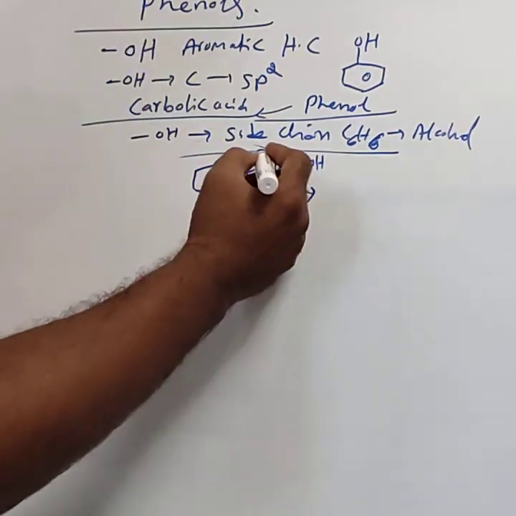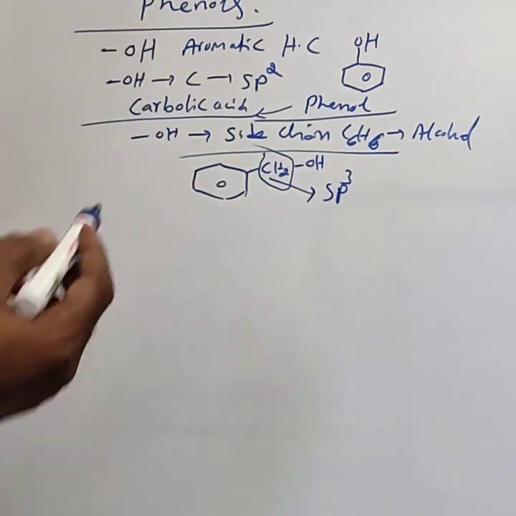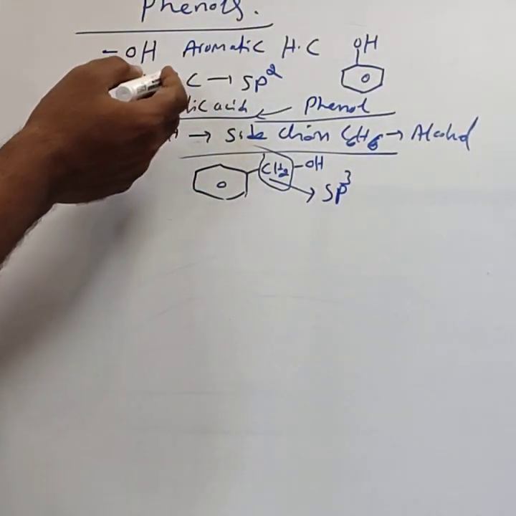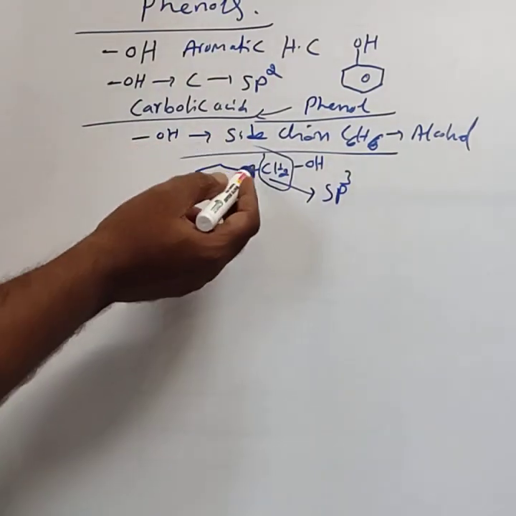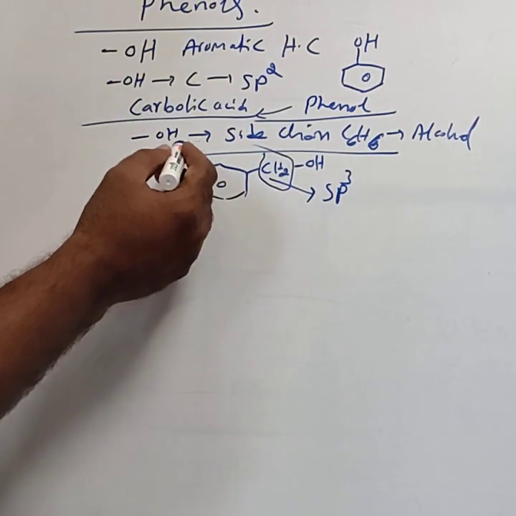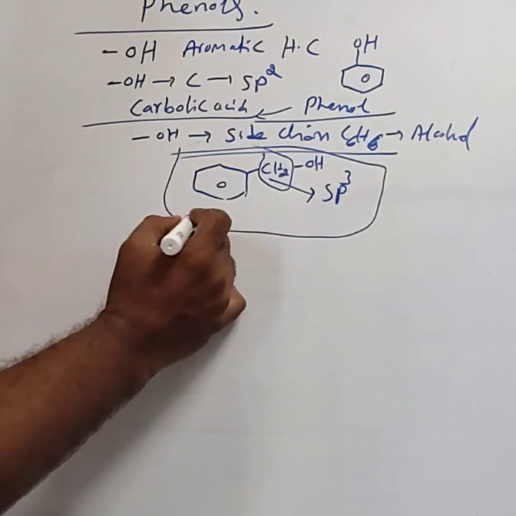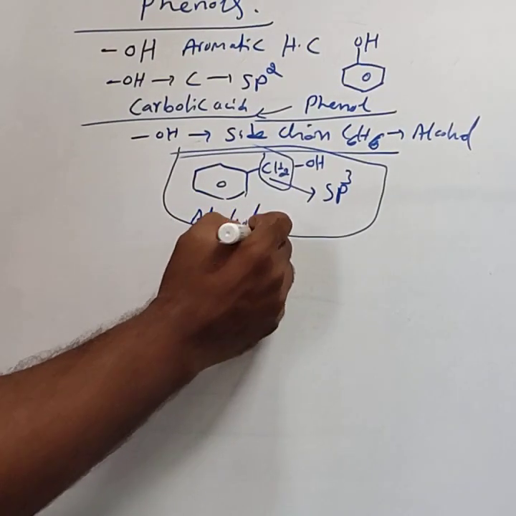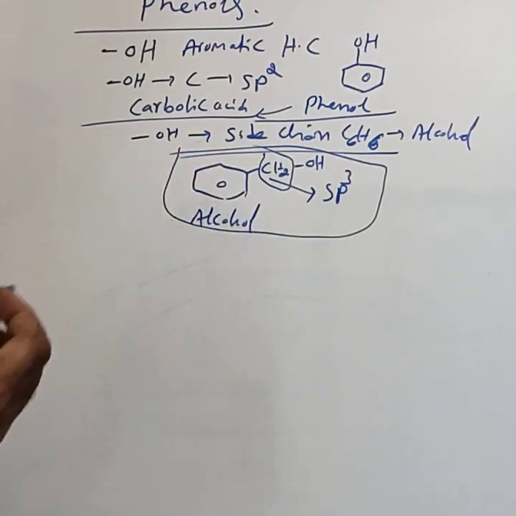Here the hybridization state of the OH bonded carbon is sp3, but in phenols it is sp2. So this compound is not a phenol but an alcohol, called benzyl alcohol.